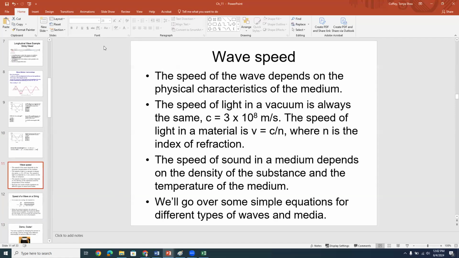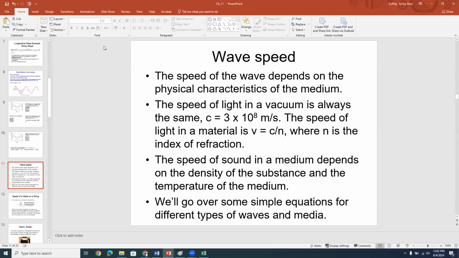A little bit more about wave speed. The speed of the wave depends on the physical characteristics of the medium. So for example, the speed of light in a vacuum is always the same. It's 3 times 10 to the 8th meters per second. But if you pass light through a material, then the speed of light will drop. The amount it will drop is by the index of refraction n, okay? So that tells you that the medium helps dictate wave speed.